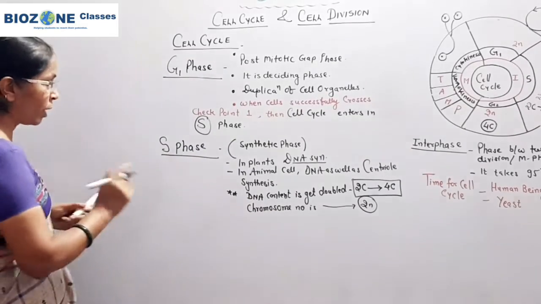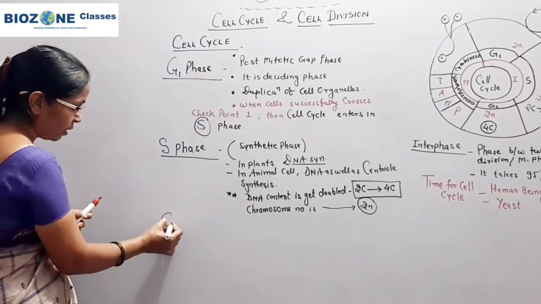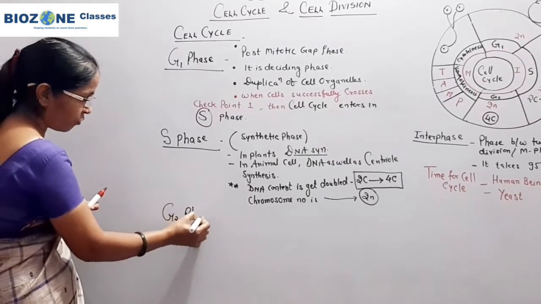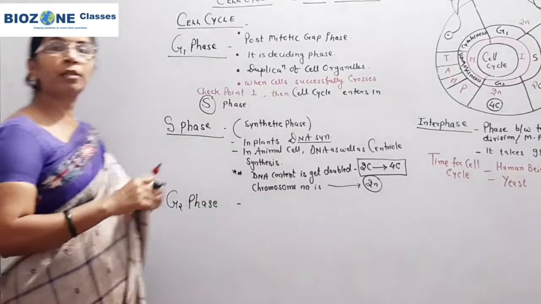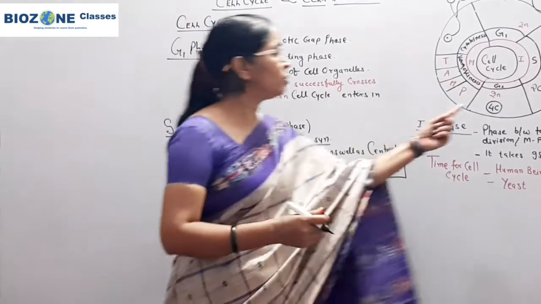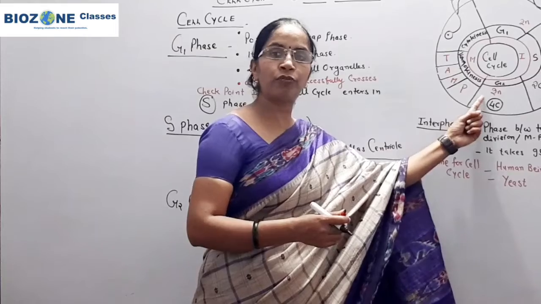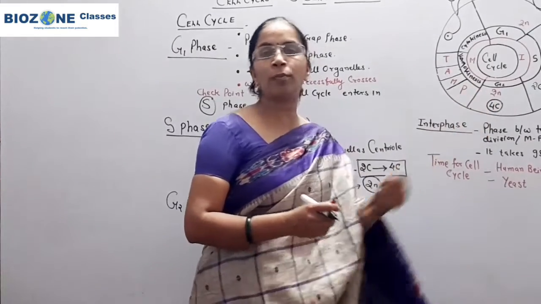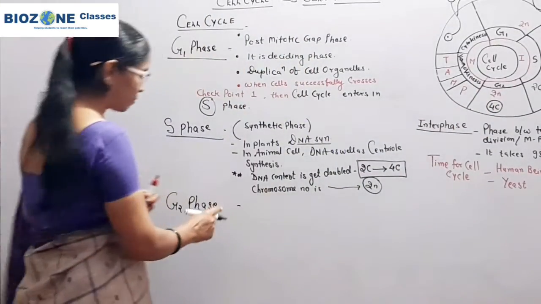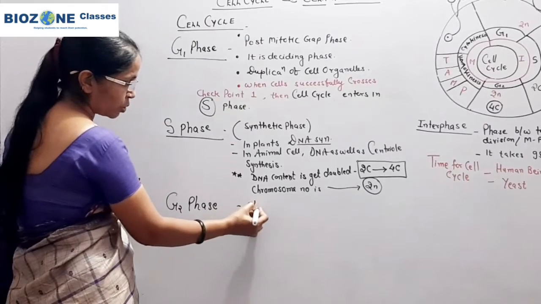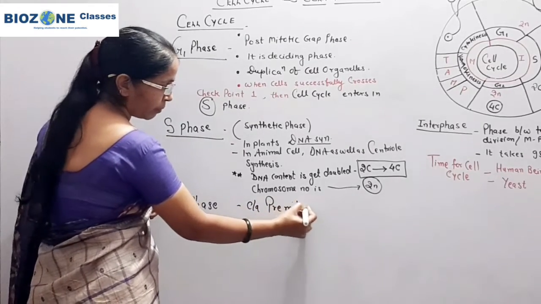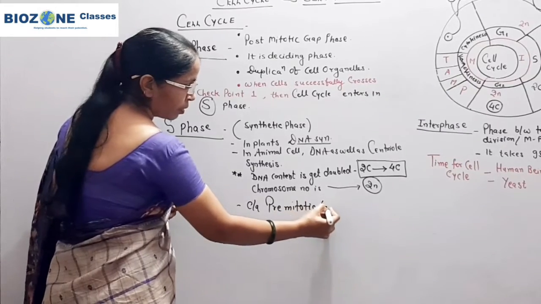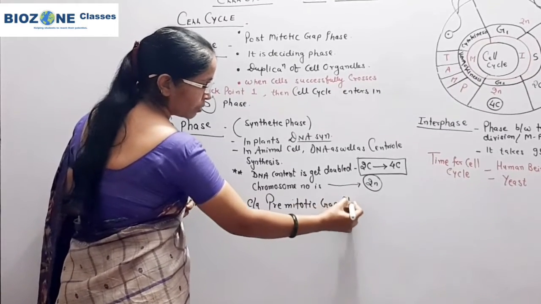And now we come towards the third phase, that is the G2 phase. Again, notice the position of the G2 phase. G2 phase is present prior to mitosis division. That's why G2 phase is also called the pre-mitotic gap phase.